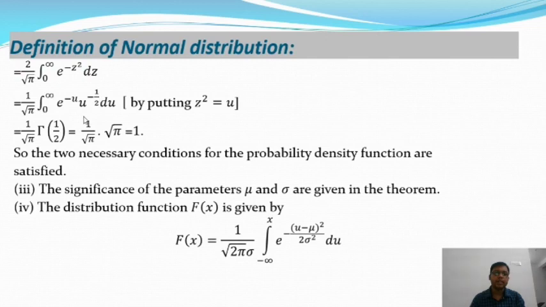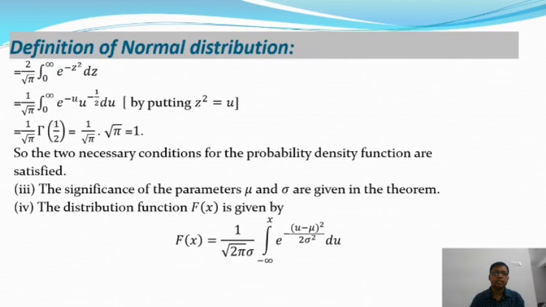So in that case, where n is equal to half, this is the gamma half function. The integration from 0 to infinity of e to the power minus u into u to the power minus half du is equal to gamma of half, and the value of gamma half is root pi, you know that. Therefore 1 by root pi into gamma of half gives 1 by root pi into root pi. After cancelling the term root pi, we get 1. So the integration from minus infinity to plus infinity of f(x) dx gives 1.